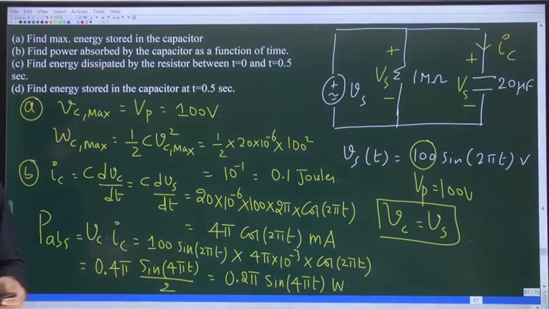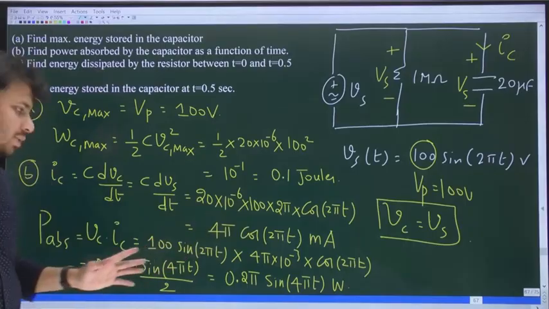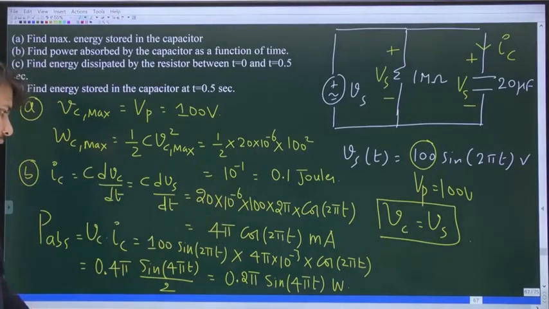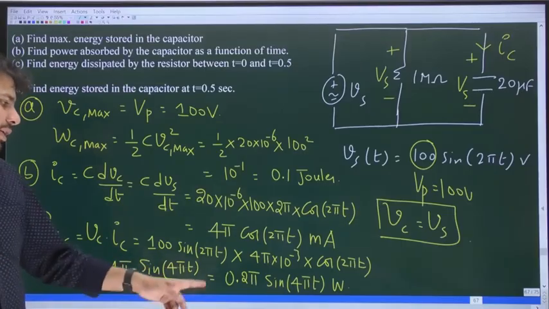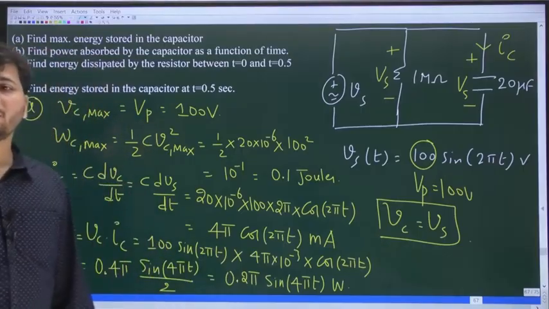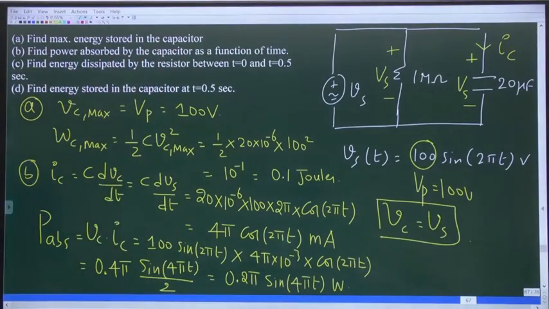Always be conscious about the units. Current is in milliamps. And power absorbed will always be in units of watts. So what is the power absorbed by the capacitor? 0.2 pi sin 4 pi t watts. I hope the first two parts are clear.